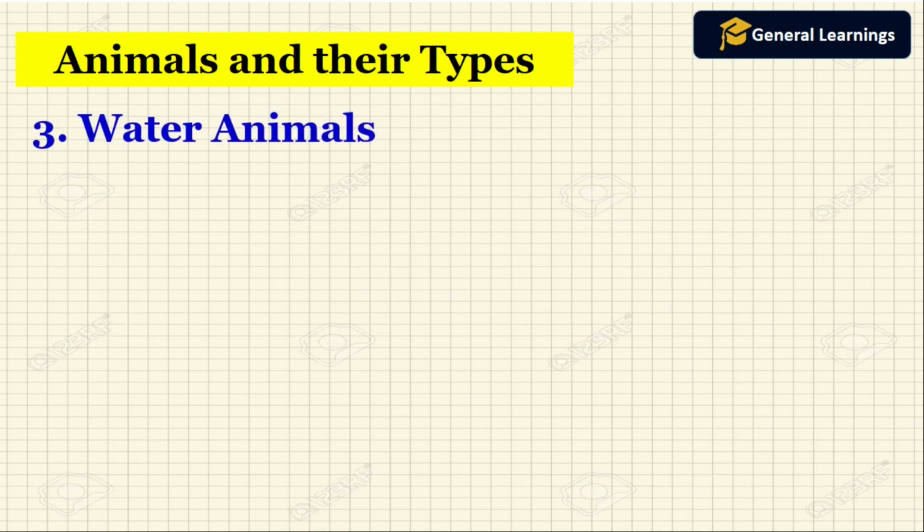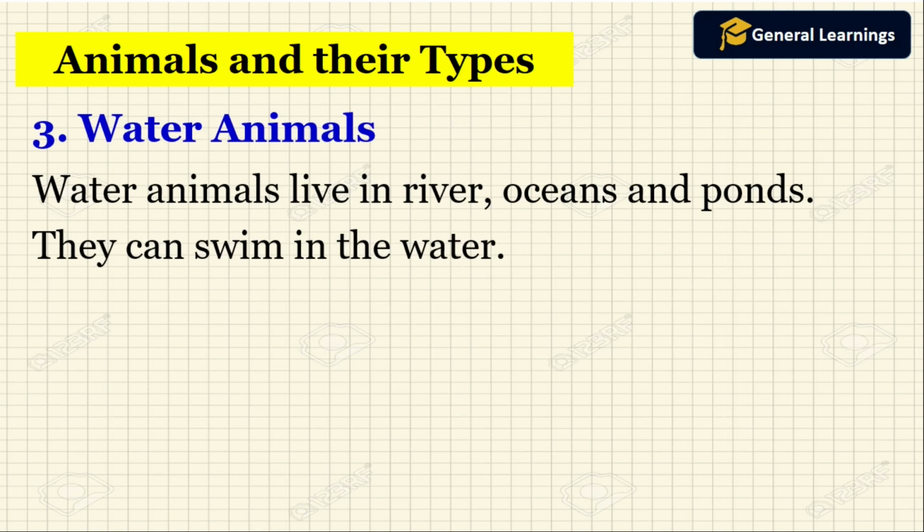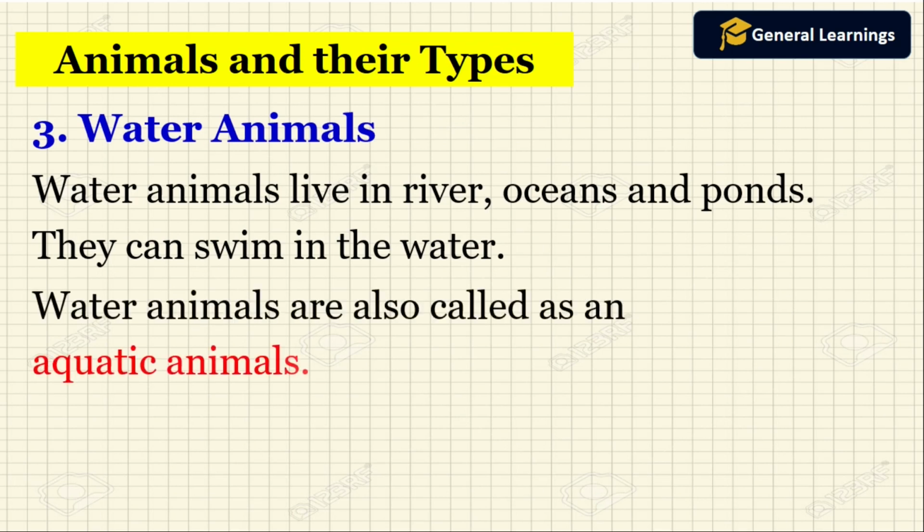Now we are going to see about water animals. Water animals live in rivers, oceans and ponds. The animals which live in water, that means rivers, oceans and ponds, will be called water animals. They can swim because they live in water. Water animals are also called aquatic animals.